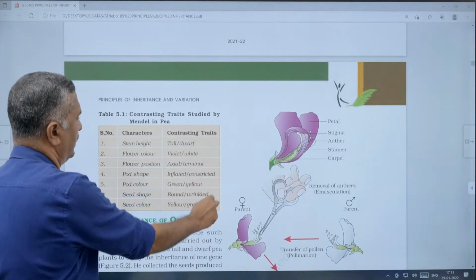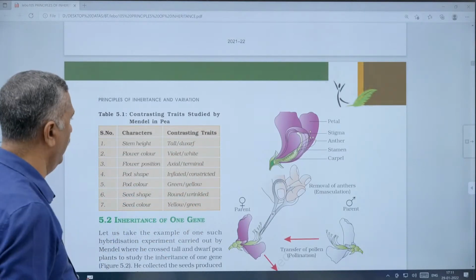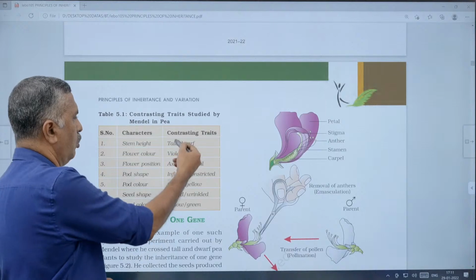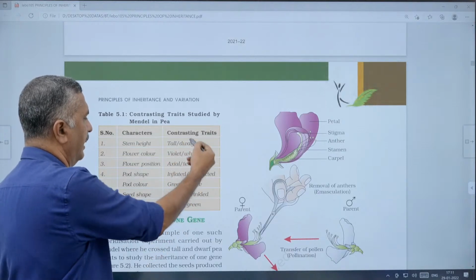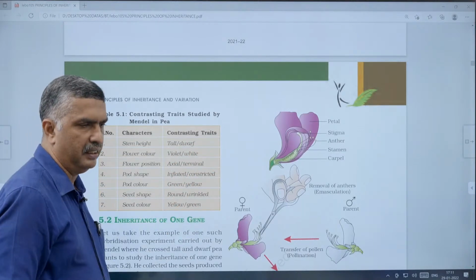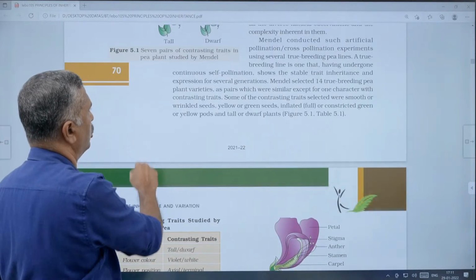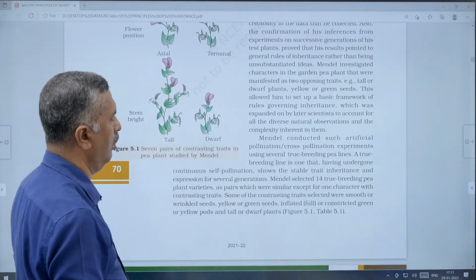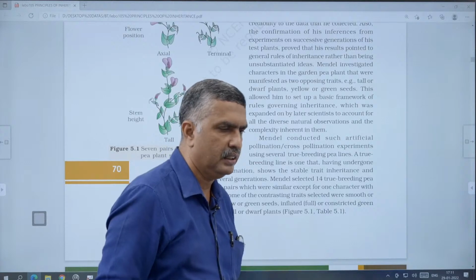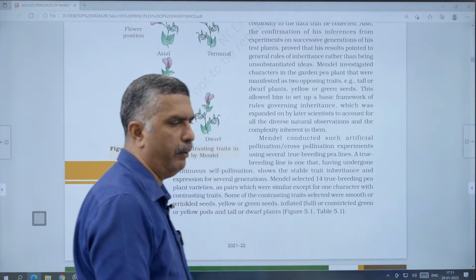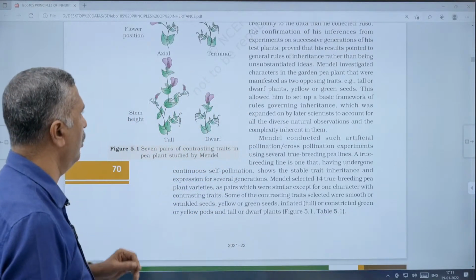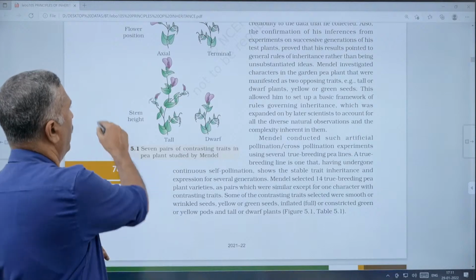The contrasting traits studied by Mendel in pea. Here also the 7 characters, their contrasting traits, that is the dominant trait and the recessive trait. That is very important. These 7 characters will be asked several times. The dominant characters studied in garden pea by Gregor Johann Mendel. There will be 7 dominant features you have to study.